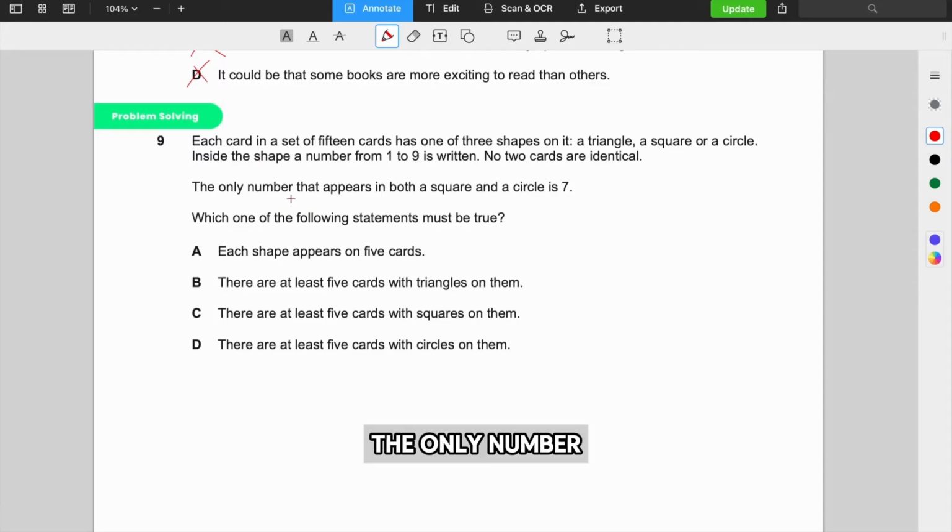The only number that appears in both a square and a circle is 7. Which of the following statements must be true? Key word here is must be. Okay, so there's several ways you can go about doing this.